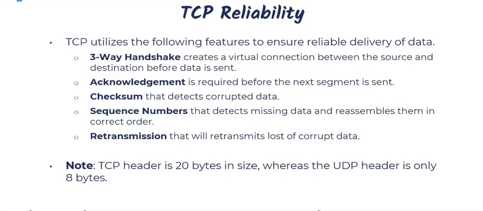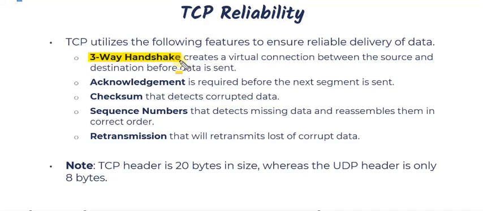So let's talk about specifically how TCP provides reliable delivery of our data. Well, the first one is something I already mentioned, that is the three-way handshake. And again, we're actually going to look at this in much more detail on the next slide, as well as with a live demo within Wireshark. Before any data is exchanged, we create a virtual connection that is called a three-way handshake.